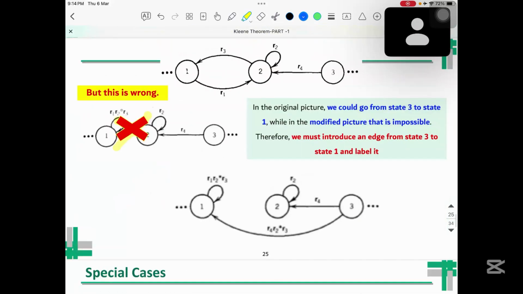So whenever you need to eliminate a state, you need to make sure that you have defined all the paths. You have not missed any path. So you have defined all the paths that are mentioned in the initial diagram. That's why there is also another path which is defined from 3 to 1, and which is basically R4, R2 star, R3, because this is the path. This one, and this one.